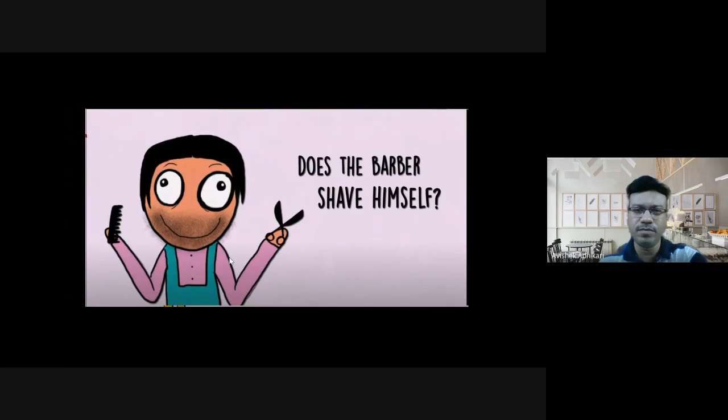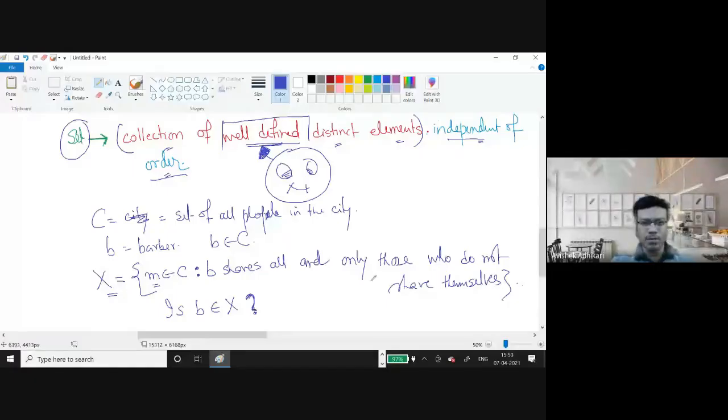Suppose, in a broader way, I just write it in a lighter way. Suppose B belongs to X. Then what will happen? If B belongs to X, then according to this rule, B, those who do not save themselves, that means the Barber is unable to save himself.